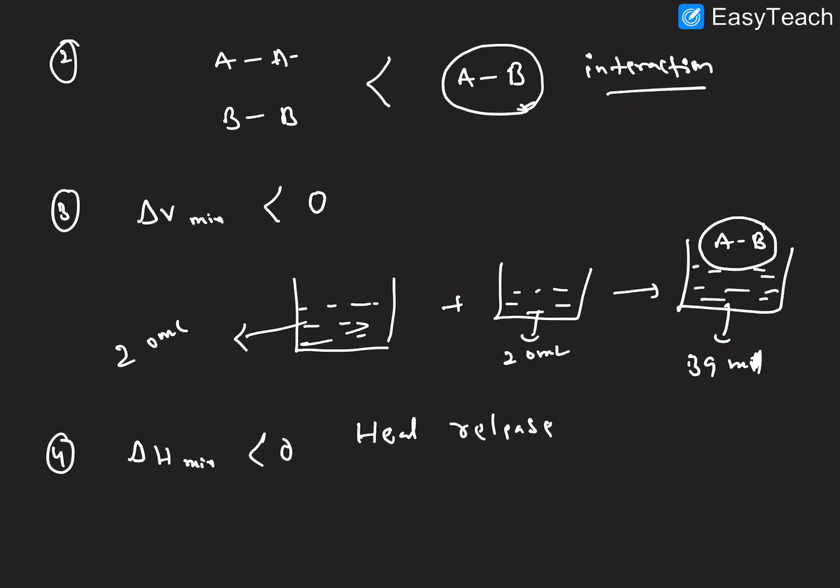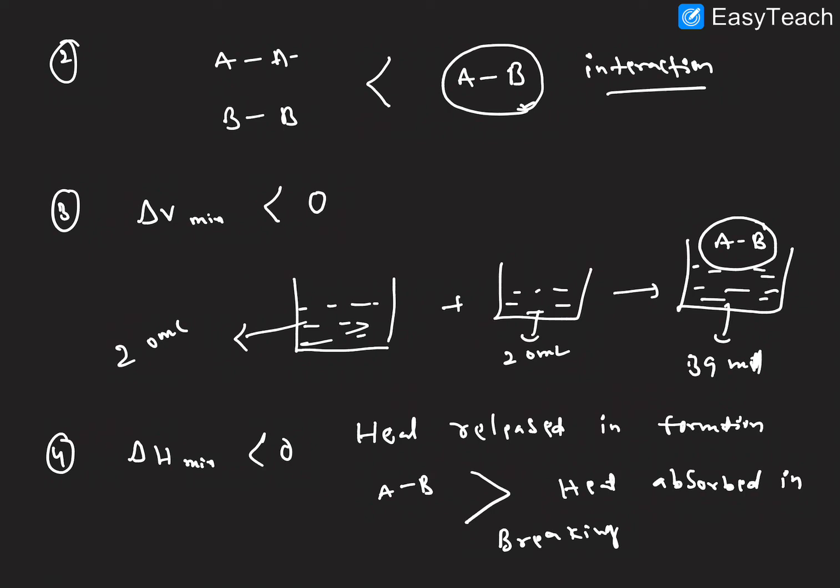The formation of AB bond releases more energy than the breaking of AA bond and BB bond. Right, I hope it is clear.